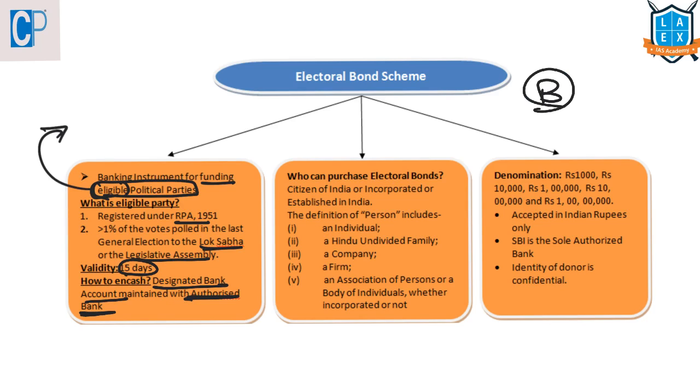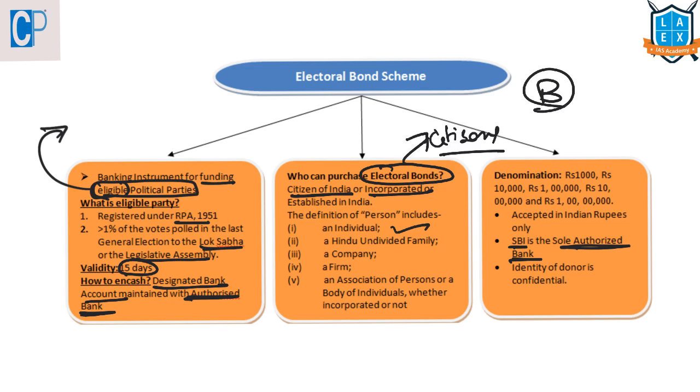It is banks, and to be specific, SBI is the sole authorized bank to sell these electoral bonds to persons, especially citizens, who want to fund the political parties. Electoral bonds can be purchased by a citizen of India or an entity that is incorporated or established in India.